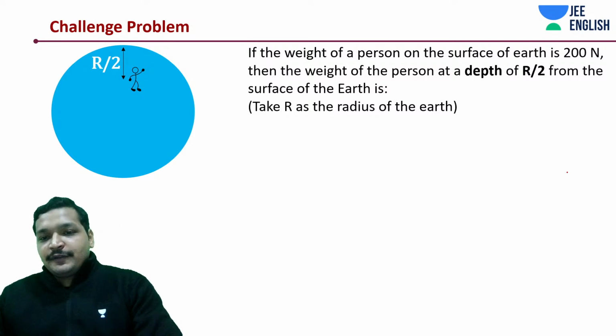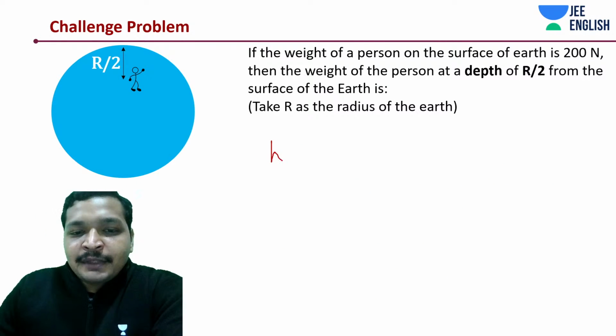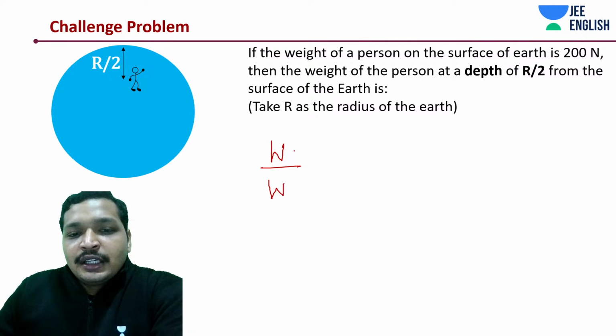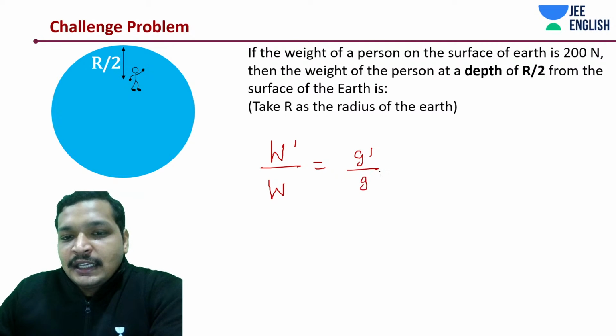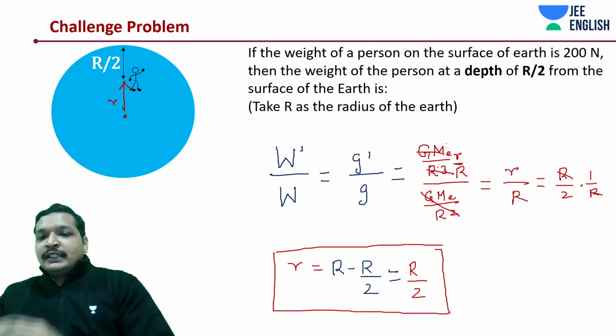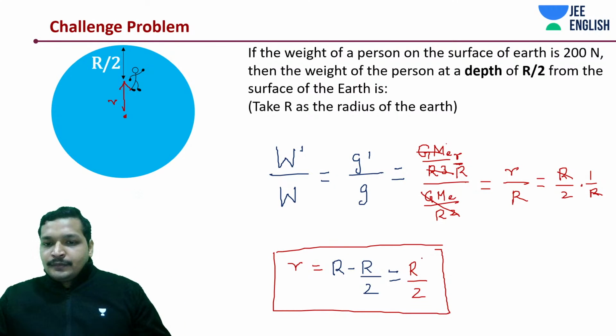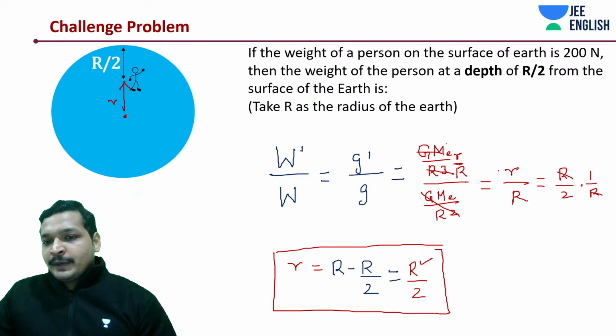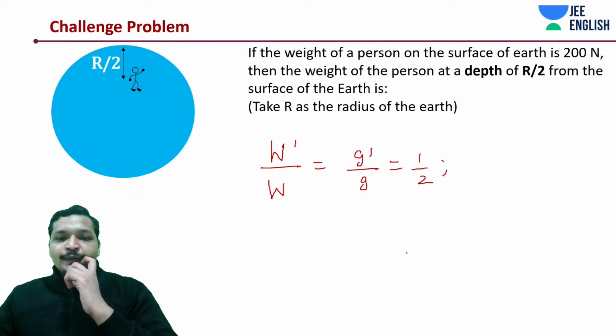Okay, let's further write it down. So we got something like this: W dash by W is equal to G dash by G, which is going to be 1 by 2. This is something that we got earlier. So R by 2, we substitute the value of R by 2 in the small r, we got it to be that. Now what we need to do?